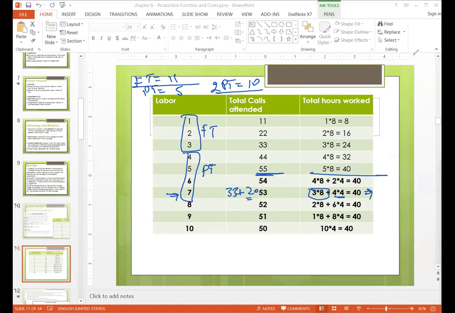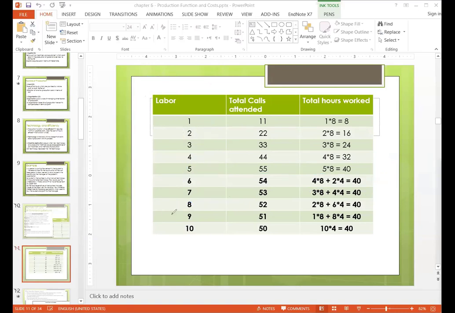Similarly, when they have 8 people, they will have two full time and the remaining part time. So two people full time means 22 calls, plus four people part time, four fives are 20. So this is 52 calls.